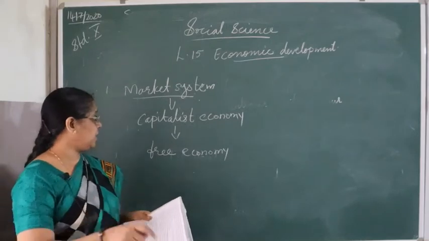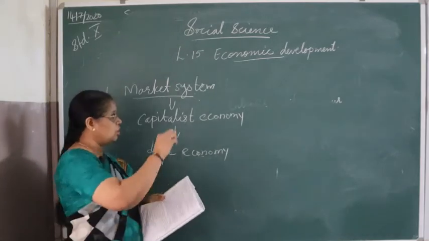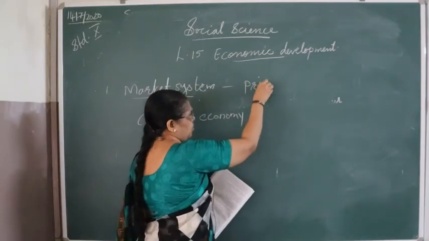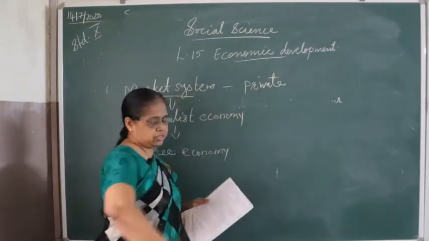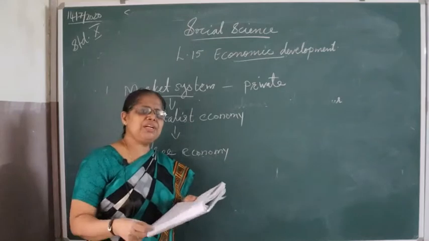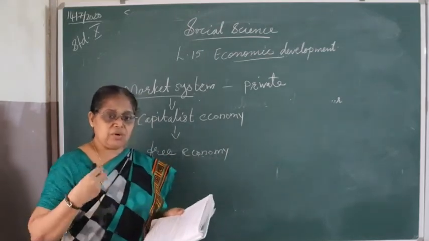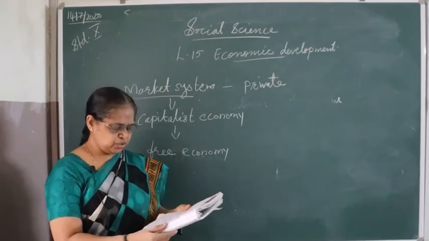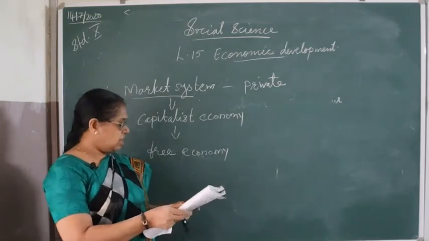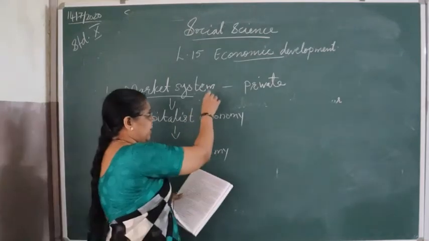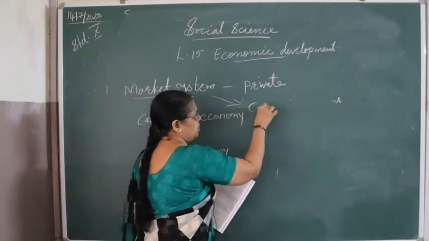Everything comes under private ownership. So the market system is based on private ownership. The individual can decide all factors of production, even what item has to be produced. Here competition controls the market. Competition is an important part of this.